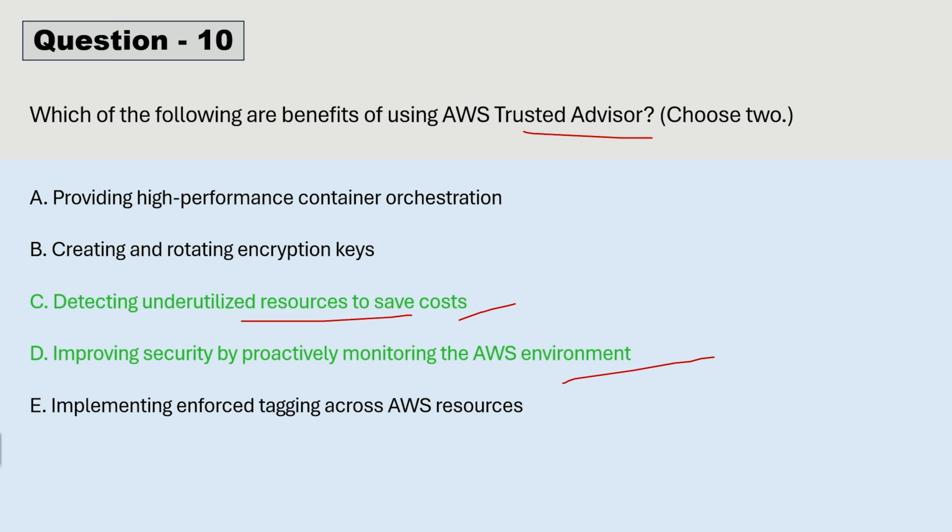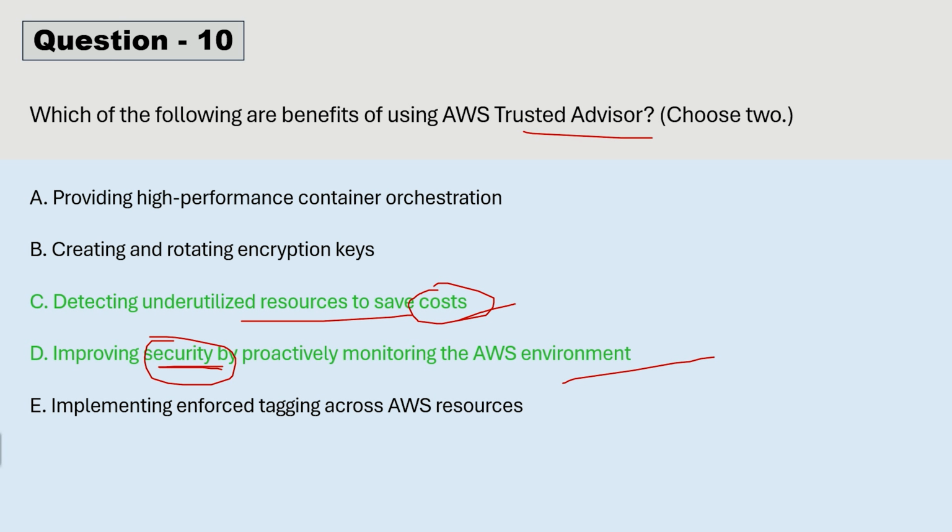Next one could be security, because Trust Advisor help in improving the security of your AWS environment by suggesting the foundational security best practices that are curated by security expert. However, that is the case in this question as well, because security is mentioned over here clearly. So these two benefits are already covered. Then there is fault tolerance. It can improve the reliability of your services. So it helps in fault tolerance as well.